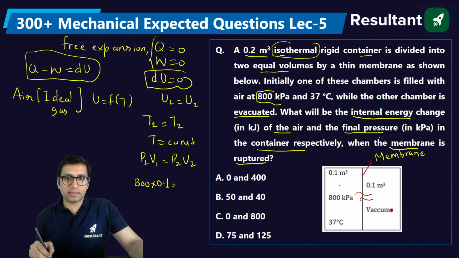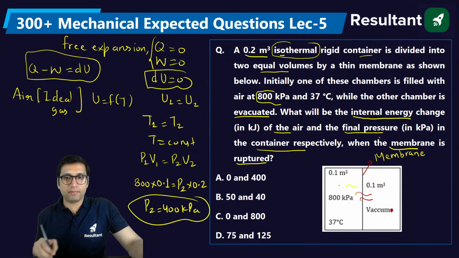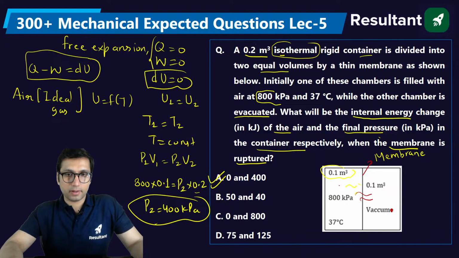But after mixing, what will happen? The total volume will be 0.2. Just solve it, you will get P2 is equal to 400 kilopascal. Before mixing the volume was 0.1, after mixing the total volume will become 0.2. So this will be 400. So the answer will be option A, 400, 0 and 400.